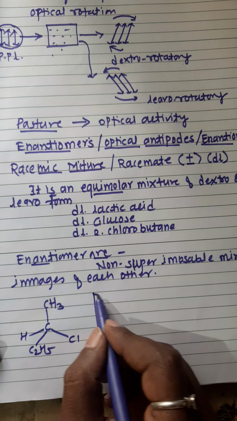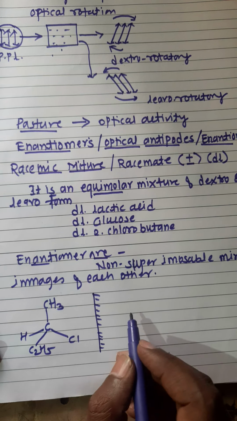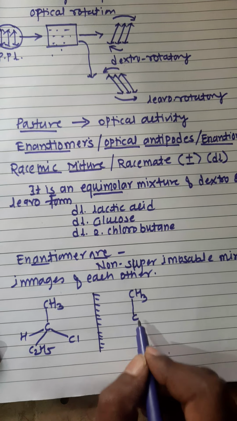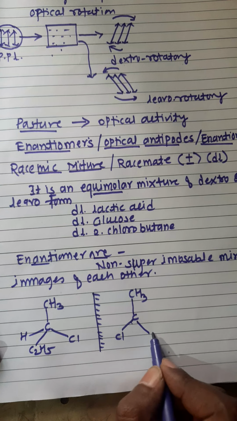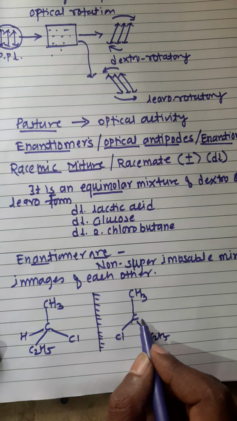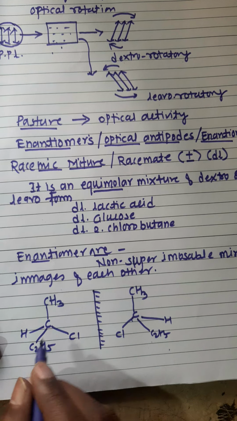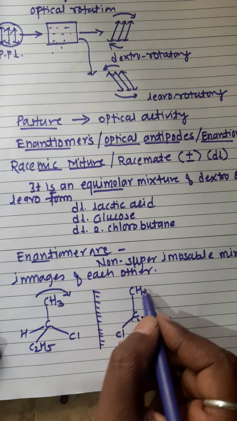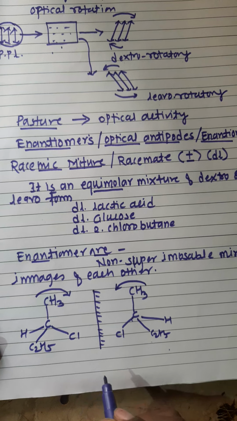There is a mirror, okay, and we get CH3, C, Cl and C2H5O here and H is here. Therefore this 2-chlorobutane rotates in the clockwise direction, whereas its mirror image rotates in the anticlockwise direction.